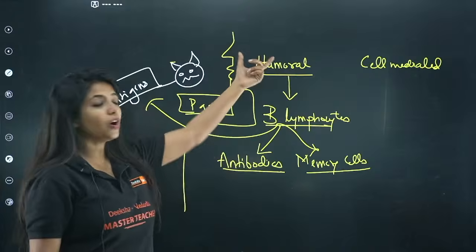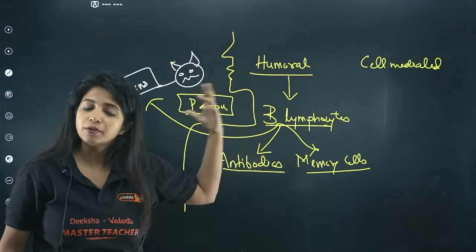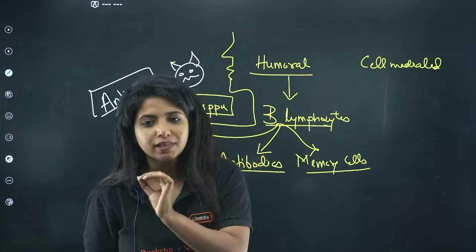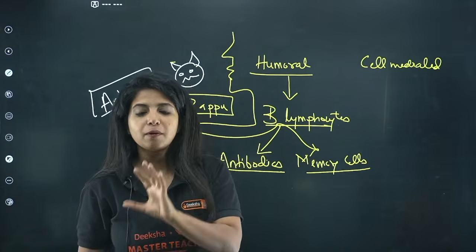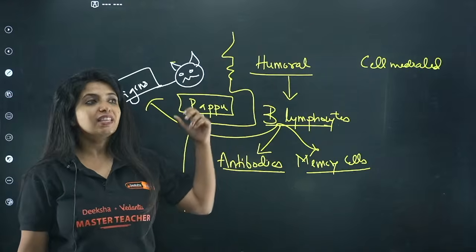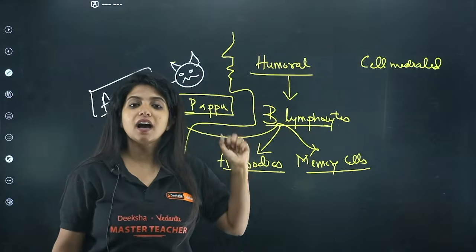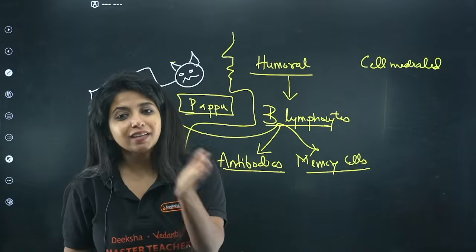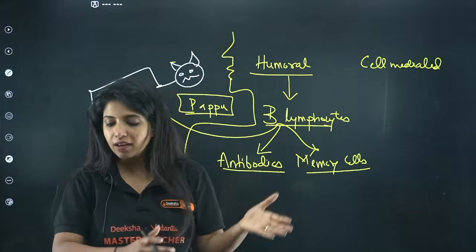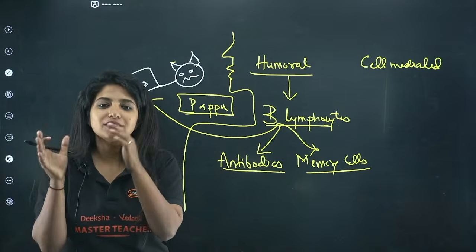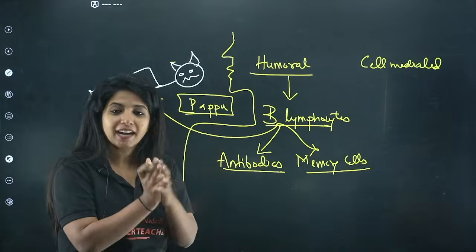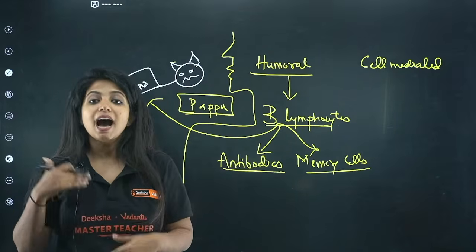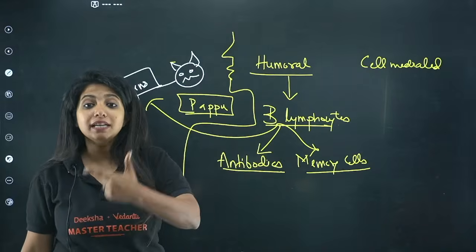Okay, so there is humoral immunity. Why do I call it humoral immunity? Because B lymphocytes are a type of WBCs, white blood cells. These B lymphocytes roam inside our blood, and blood is a fluid. The other name for fluid is humor. So since this is there in our blood, and the antibodies are released in our blood, we'll say it is humoral immunity. Apart from that, I told you there is cell-mediated immunity.